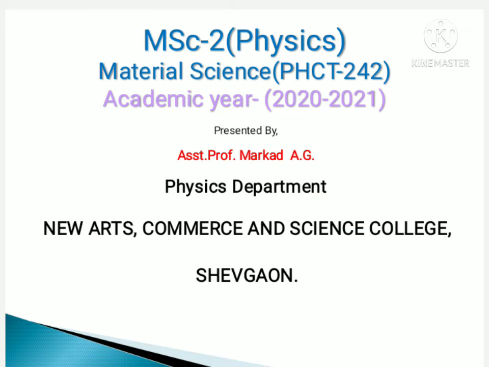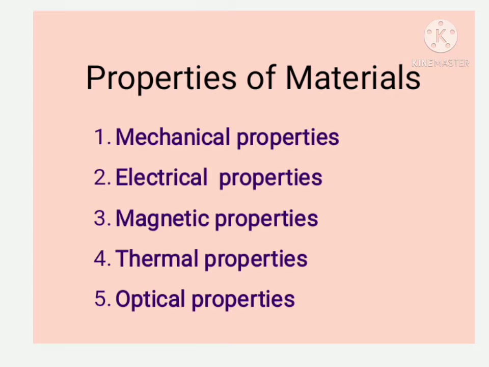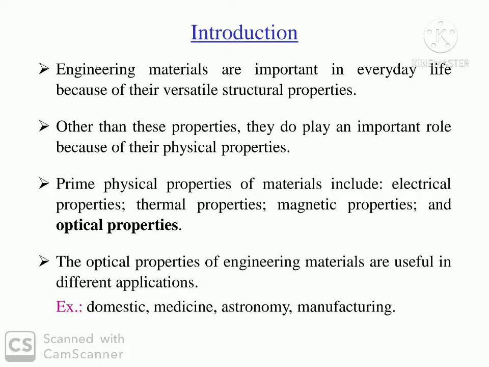Welcome MSc2 physics students. Today we are going to study one of the properties from the first module, that is optical properties of material. Optical property is one of the important physical properties of the materials.